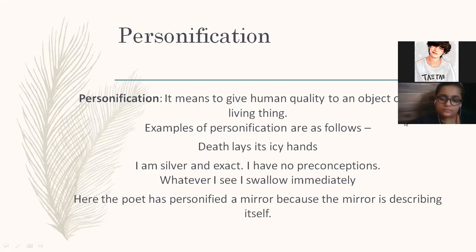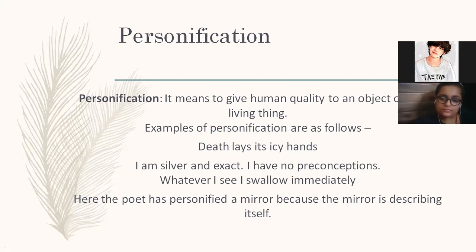Next one is personification. Personification means when we give human quality to an object or non-living thing, we call it personification. When we give human qualities or human attributes to an object or non-living thing, we call it personification. For example, death lays its icy hands. So nobody has seen death, right? And now the poet here is imagining its icy hands. So the poet is actually giving human quality to death. Okay, death lays its icy hands.